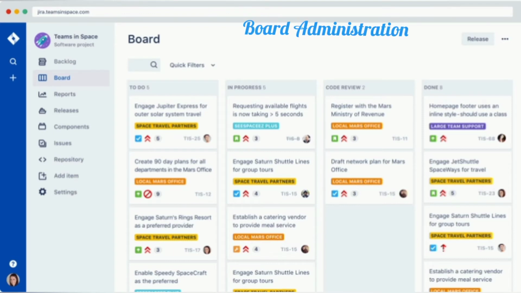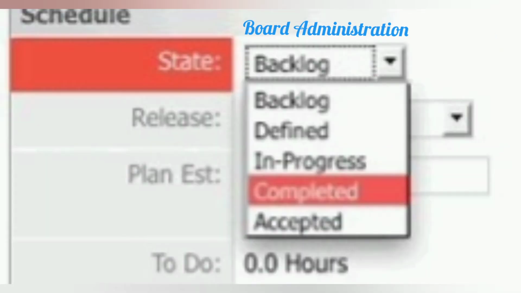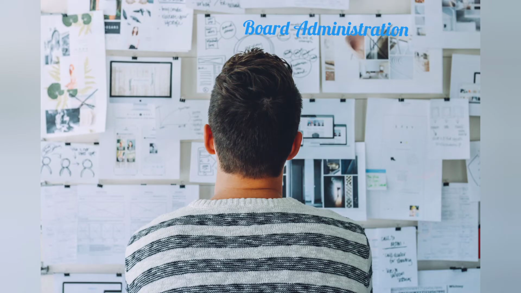Board administration. The Scrum Master works as an administrator for the Scrum board, ensures that the cards are up to date and the Scrum tool, Jira or Rally, is updated regularly. Verify whether the stories that are done are in completed status, whether the team is updating the actual status of the task, and so on.